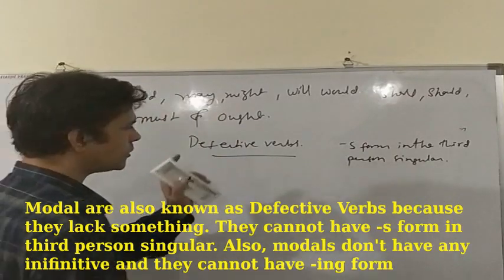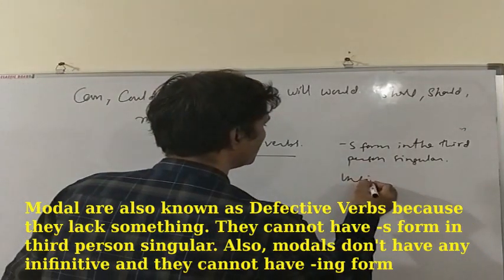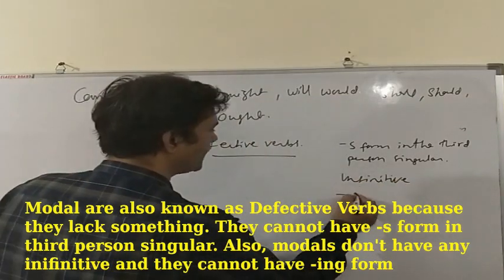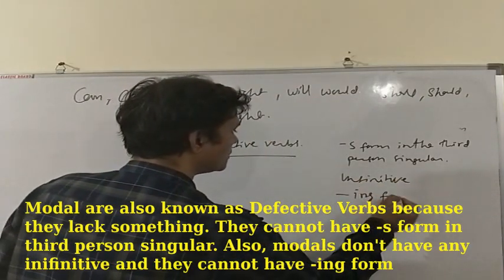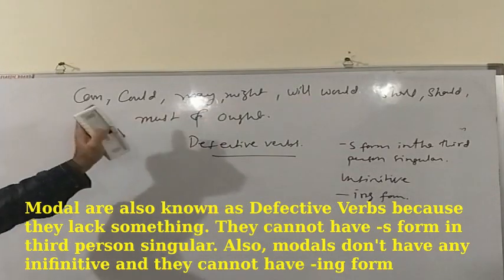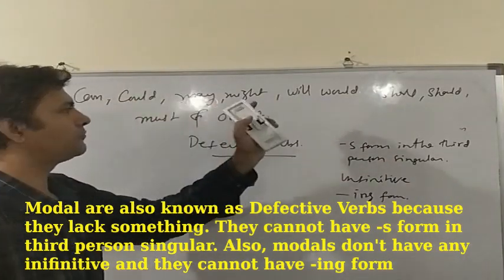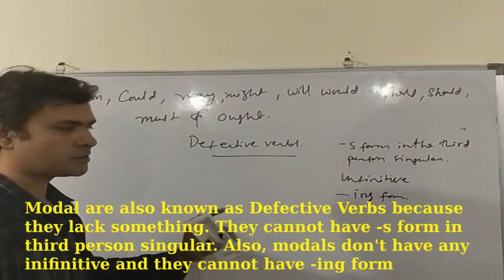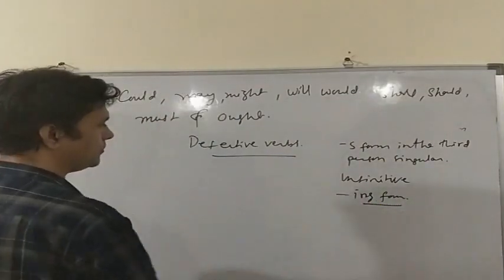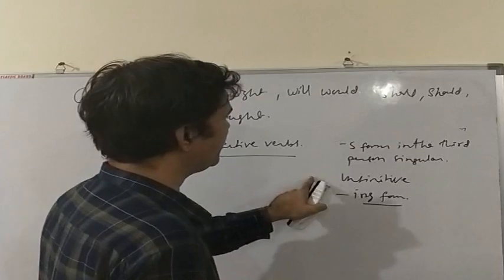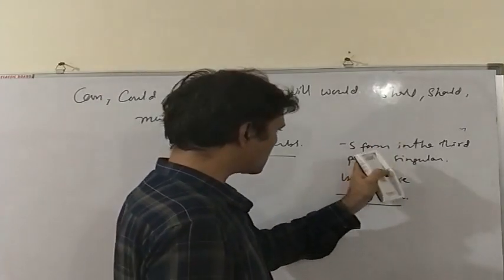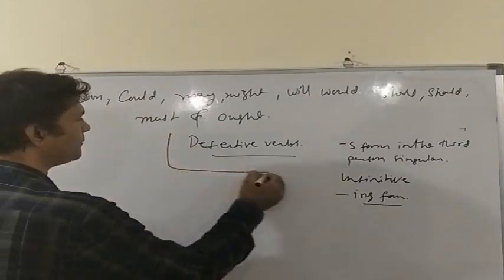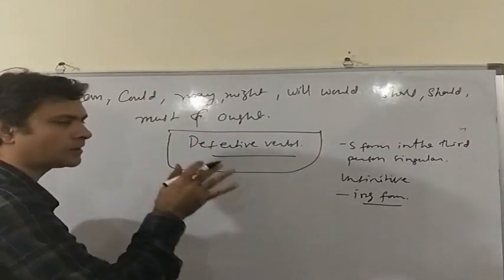Also, they do not have any infinitive, and they cannot have ing form. You cannot make canning or coulding or maying, mighting, willing, woulding, shalling, shoulding. This is not possible. Hence, they are known as the defective verbs. Something is missing in them.